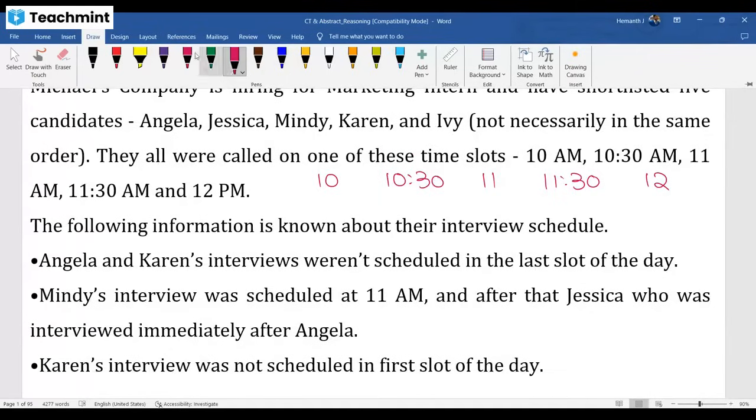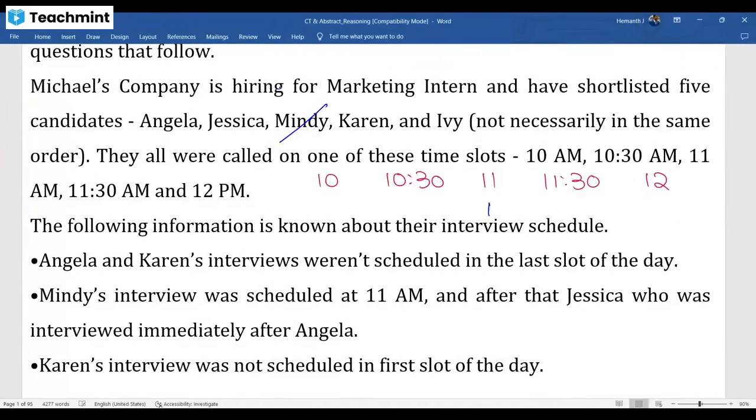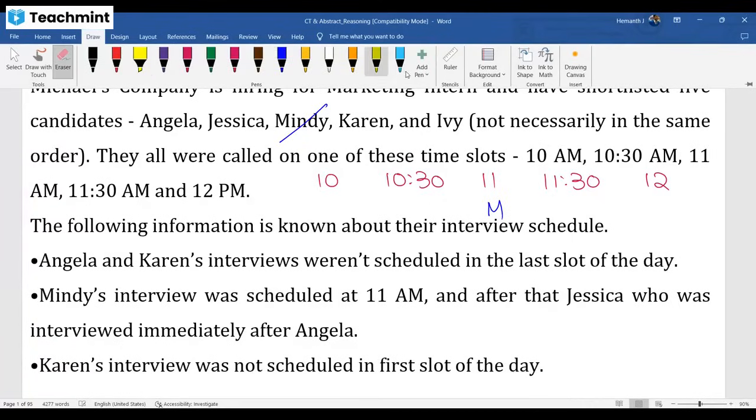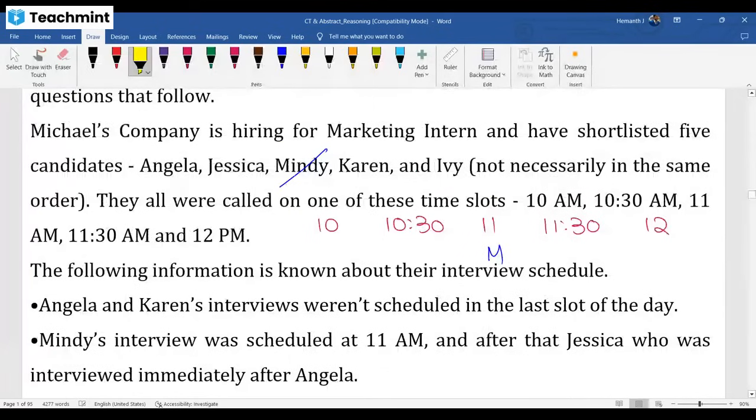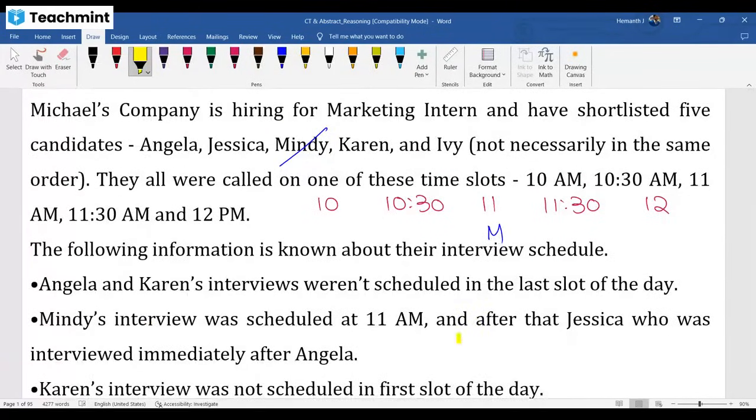One thing is clear: at 11 a.m., Mindy. Now that sentence, if you read it properly, you are done with the question actually. Mindy's interview was scheduled at 11 a.m. and after that Jessica is there.